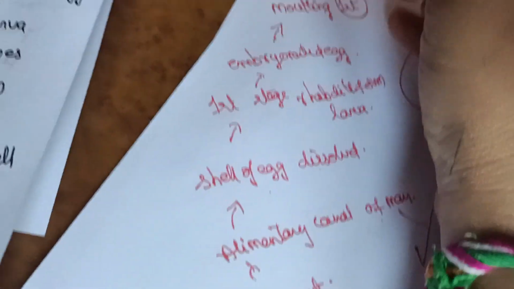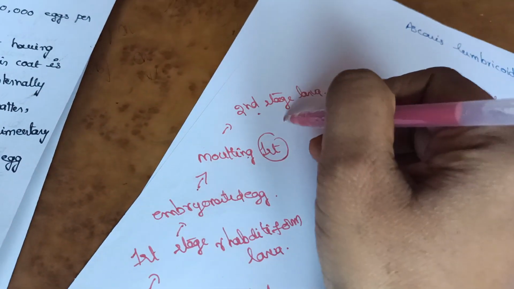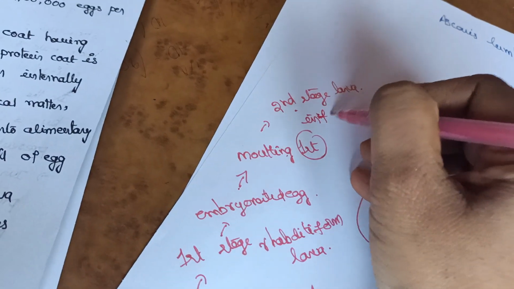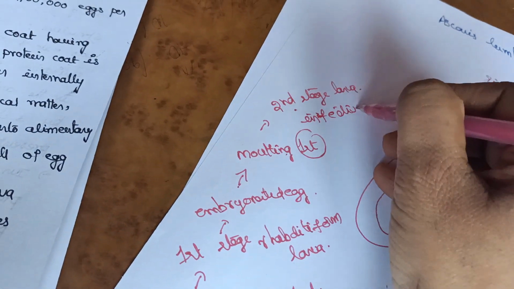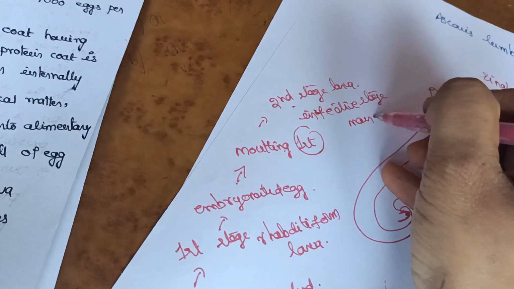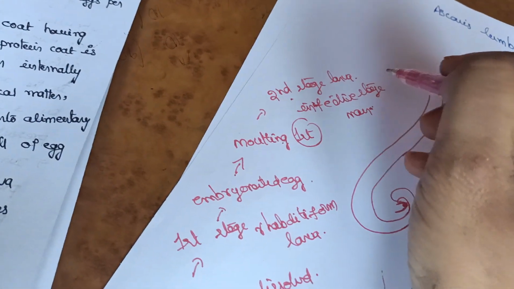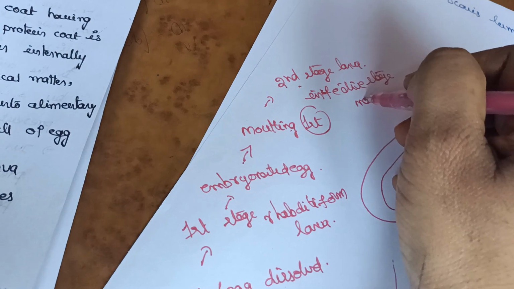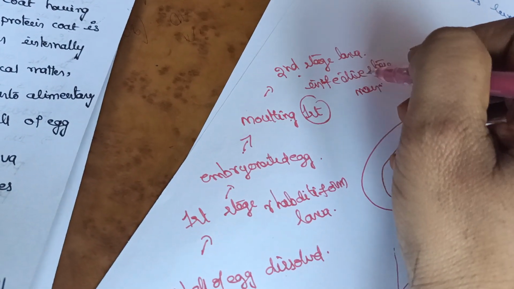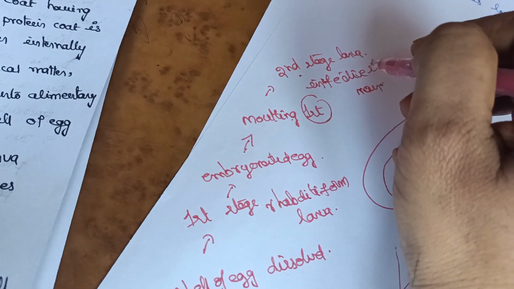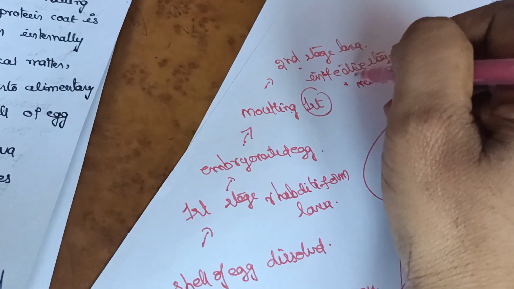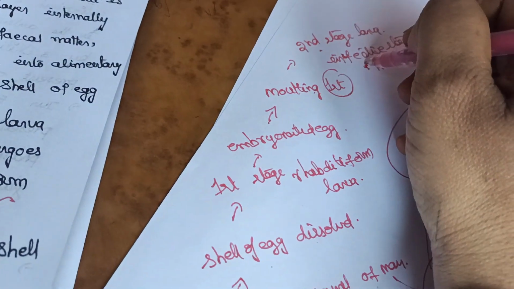Okay, this second stage larva or second stage rhabditiform larva, it is the infective stage to man. At this stage only, again it will enter into the man. It is a very important point. What is the infective stage to the man? Second stage rhabditiform larva is the infective stage to man.